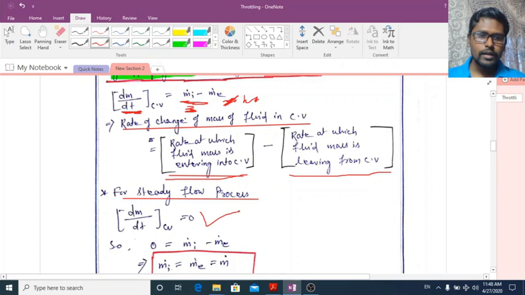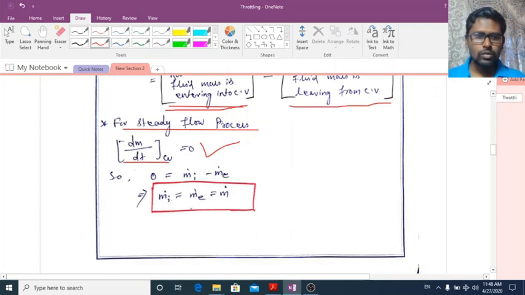So what I will get is dm by dt of the control volume, that means the rate of change of mass of fluid in the control volume with respect to time, is equal to 0 as it is a steady flow. So I can write 0 is equal to m dot i minus m dot e. m dot i is the rate at which mass is entering into the control volume, and m dot e is the rate at which fluid mass is leaving from the control volume. So if it is 0, then m dot i is equal to m dot e is equal to m dot.